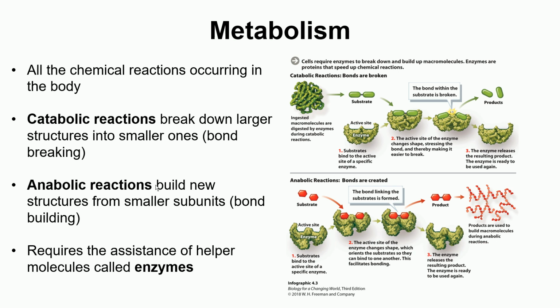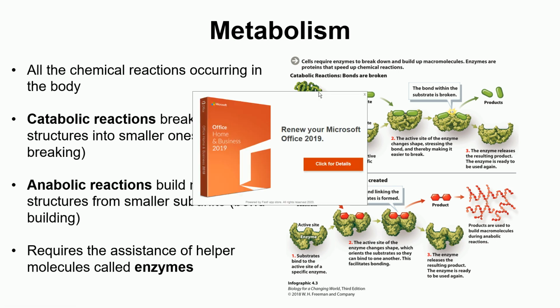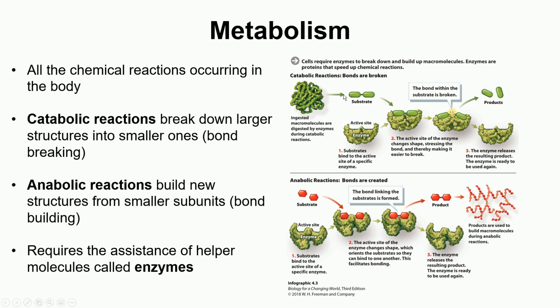So first of all, this is showing you the catabolic reaction. You can see this is a big molecule, a macromolecule, and this macromolecule gets converted into smaller monomers. It's showing you here two monomers which are bonded by a chemical bond. For catabolic reactions the bonds need to be broken. So how are these bonds broken? These bonds are broken with the help of the enzyme. So this substrate binds on the enzyme, and on the enzyme this bond is broken, and these monomers get separated.